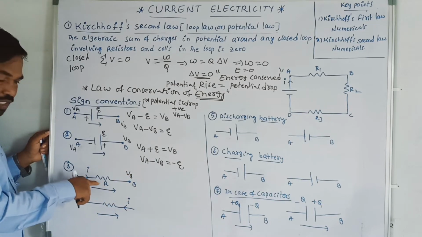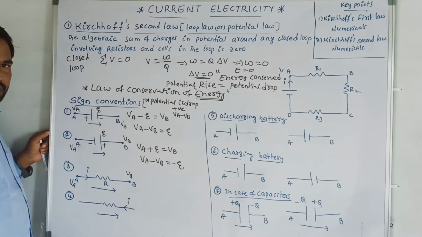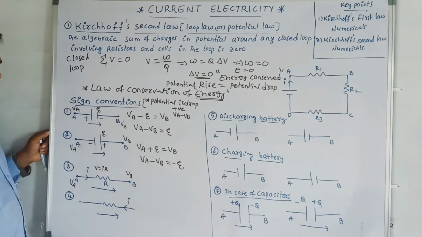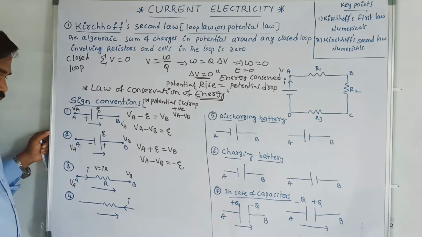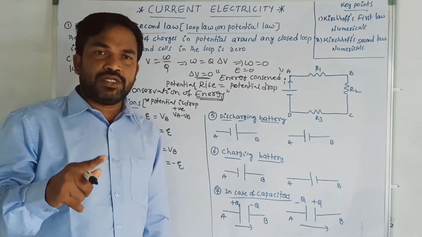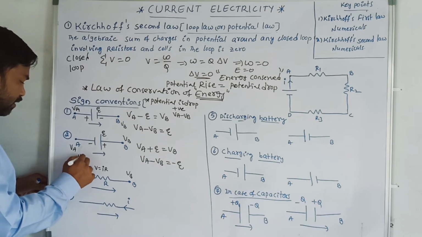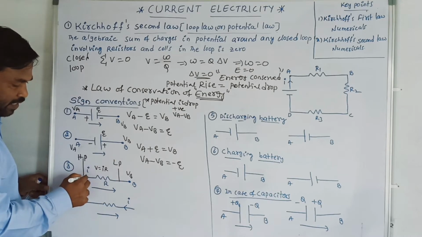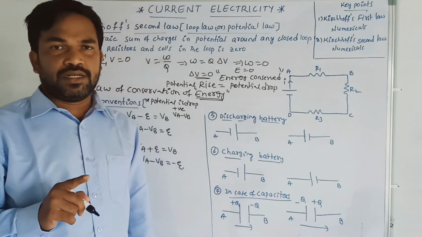Here, what is the potential across the resistor? V is equal to IR. Now observe the current. The current is moving from where to where? We know that the current always flows from higher potential region to lower potential region. This is a higher potential region and this is a lower potential region, because the current direction is given in this way.